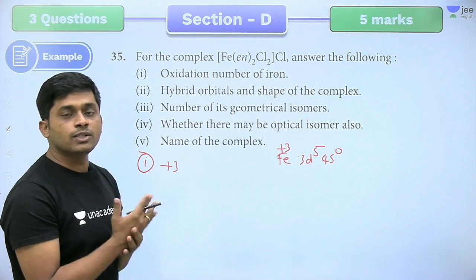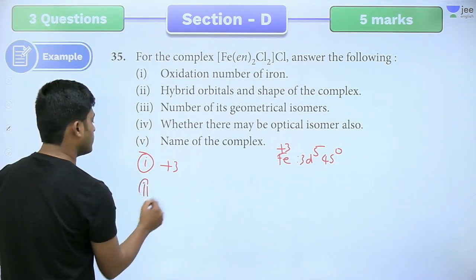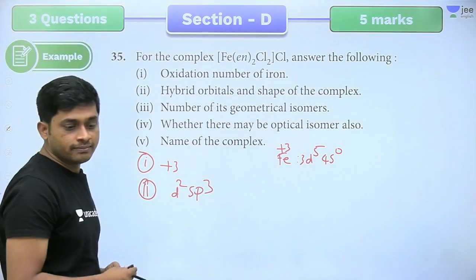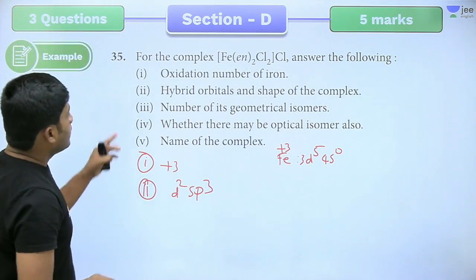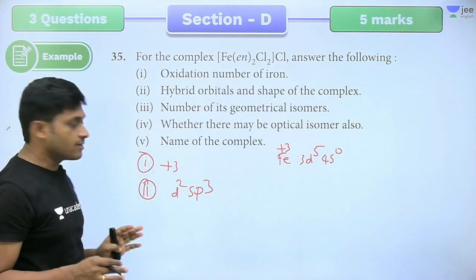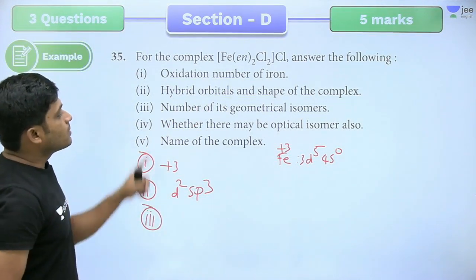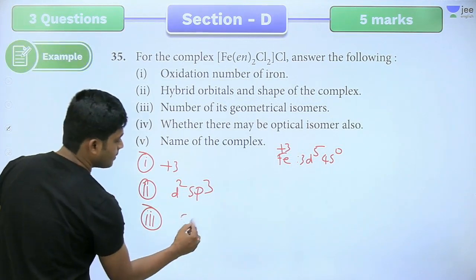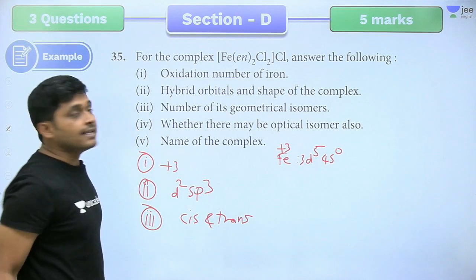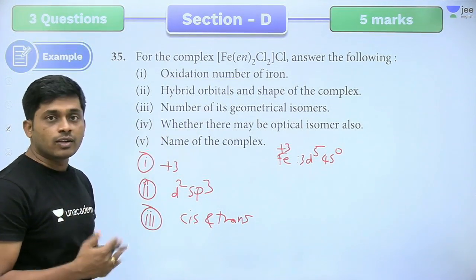En, nitrogen donor, is a strong field ligand, right? So the answer will be d2sp3 hybridization. Yes. Next, number of its geometrical isomers. How many geometrical isomers are possible? So cis and trans, and whether they are optical isomers or not.